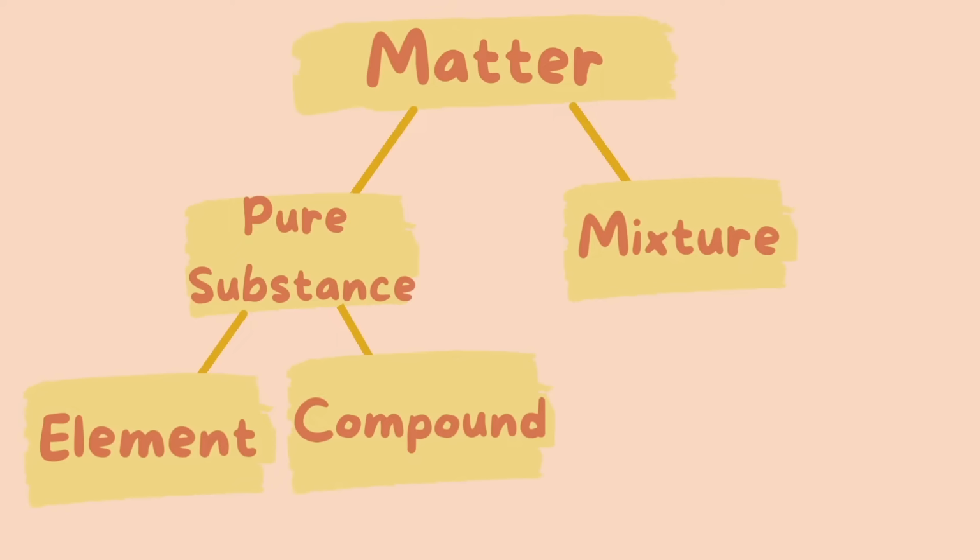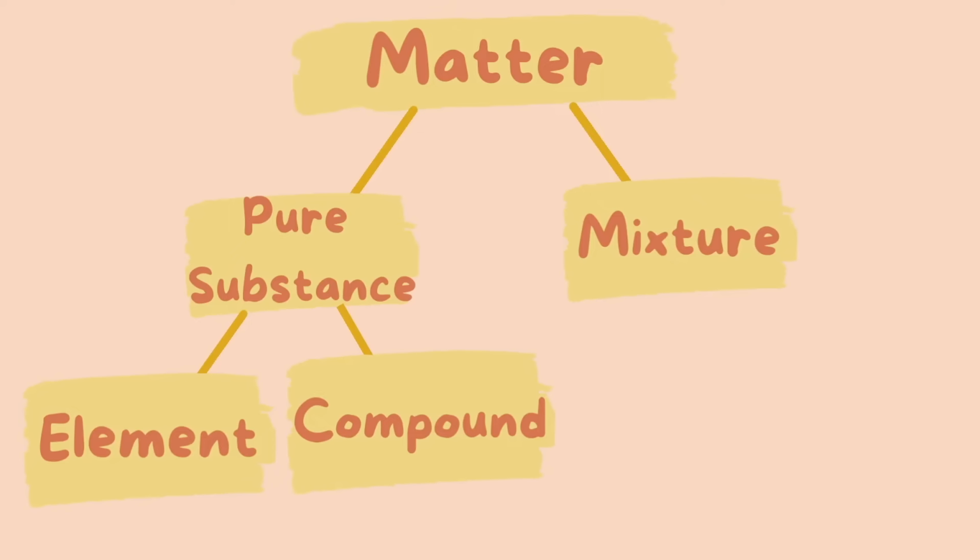An element is what you find on the periodic table. These cannot be broken down into any simpler substance, even by chemical reaction. A compound is a substance combined of two or more elements in definite proportion.